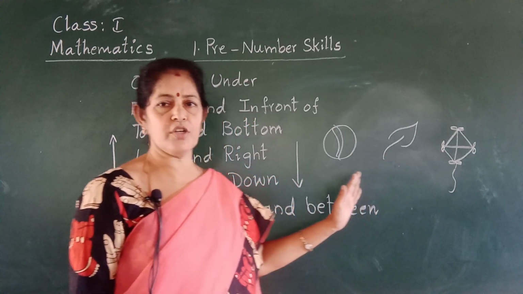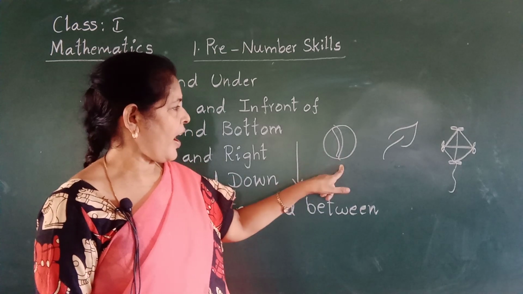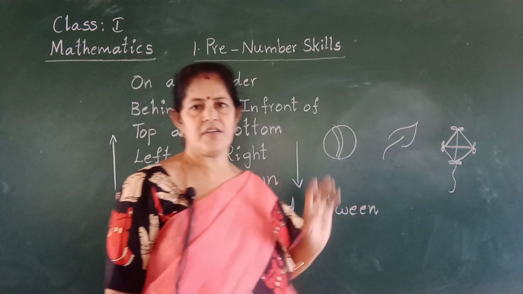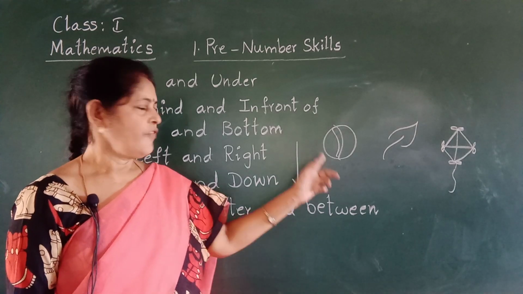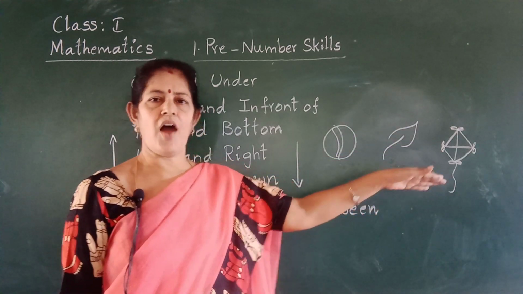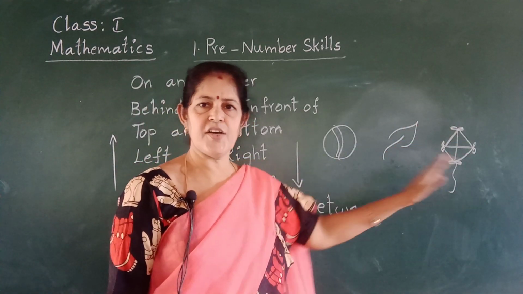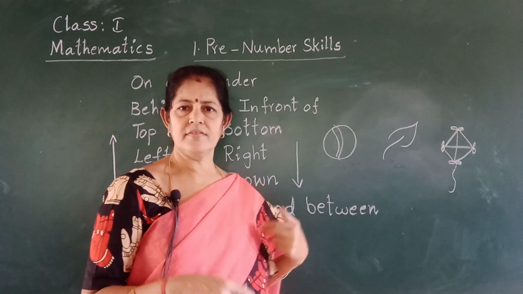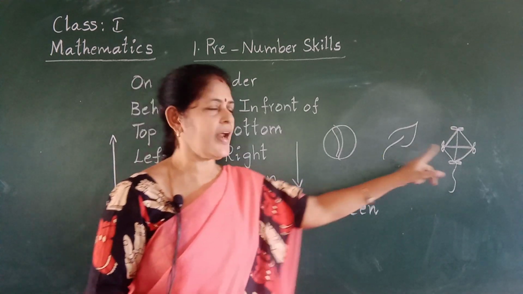This concept goes to, here I am going to draw three things. Those are ball, leaf, kite. Now tell me, where is the leaf? Between. Very good. Where is the ball? Before. Where is the kite? After. Before, front. After, next. Between, middle. Understood? The leaf is in between ball and kite.